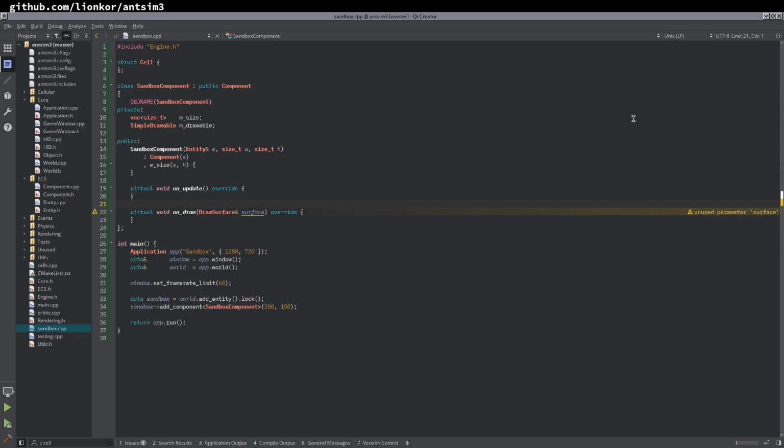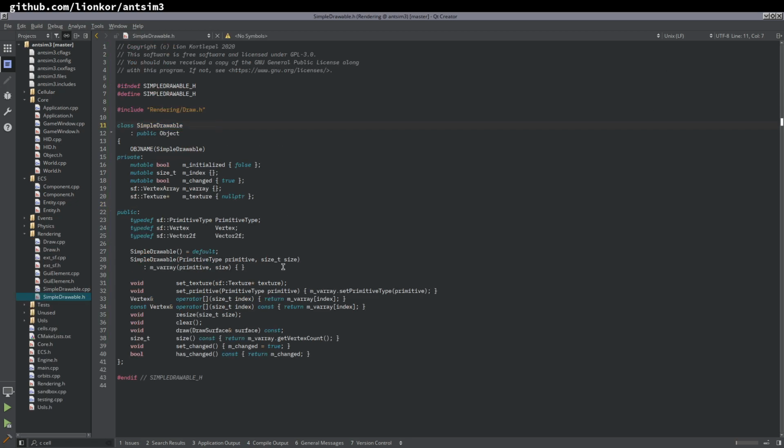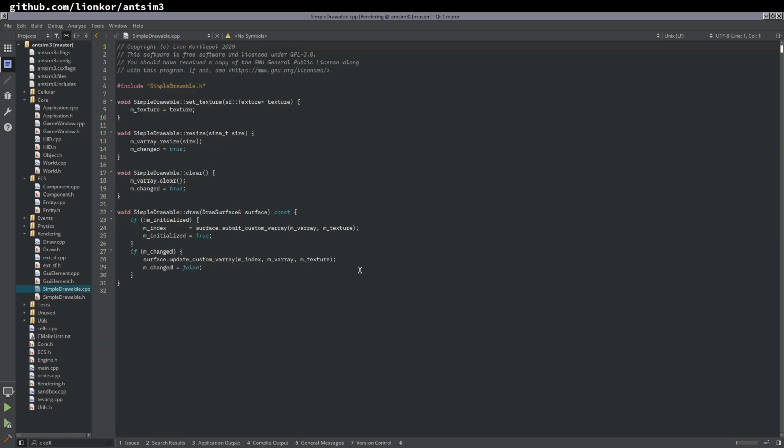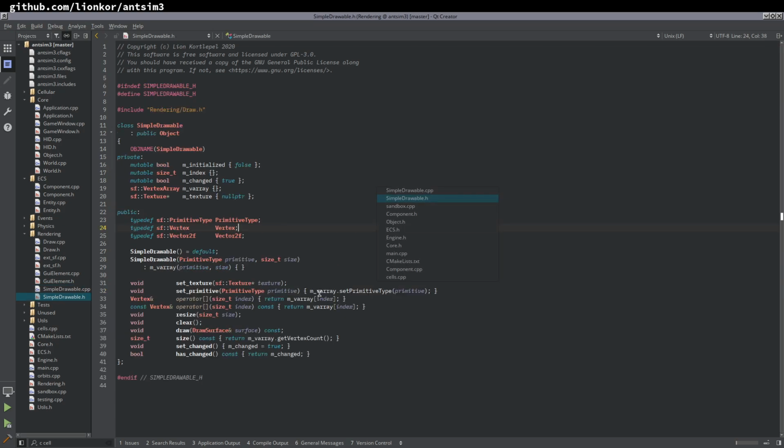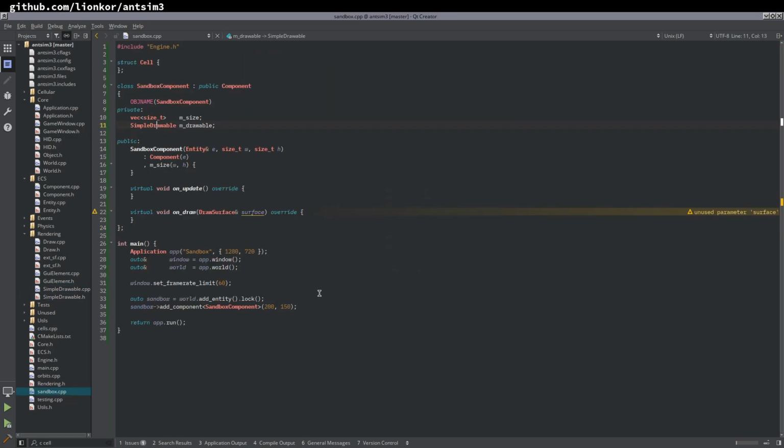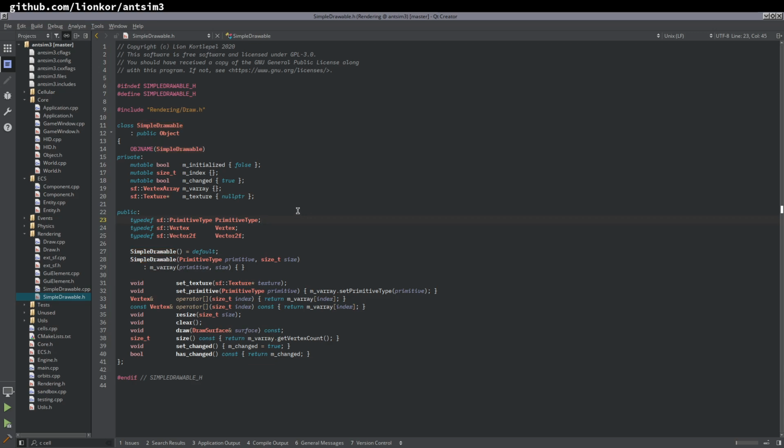A simple drawable is basically just an object that we can tell, I want to draw a rectangle here, draw it for me. It keeps track of whether it has changed or not, and it's going to register with a draw surface and all that disgusting stuff that we don't want to deal with at all. That would be a code smell, but it's not, because I hide it behind an abstraction that makes it look pretty and well designed. Pretty much all I do when I program, actually.